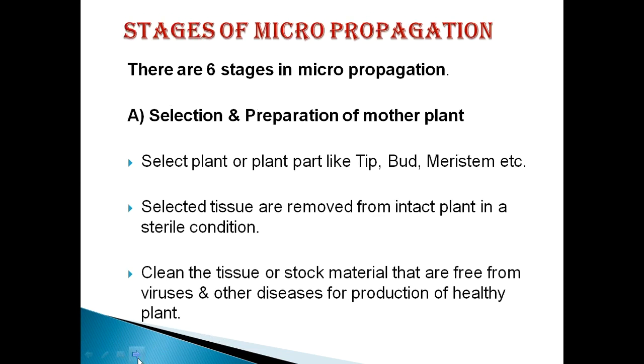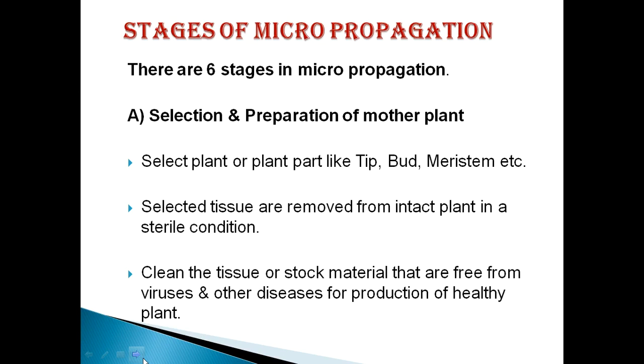So this micropropagation is again divided into a number of stages. There may be 5 or 6 stages, and each and every stage has its own importance. First step is selection and preparation of mother plant.